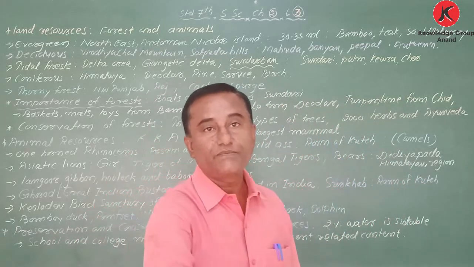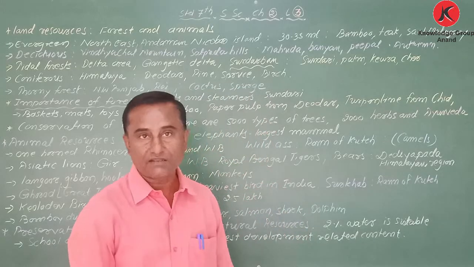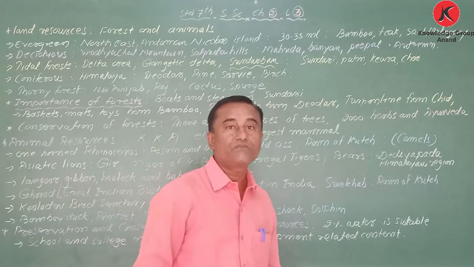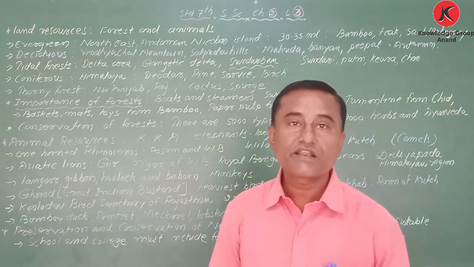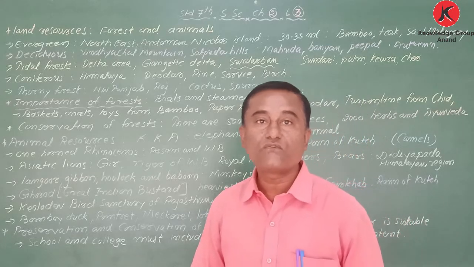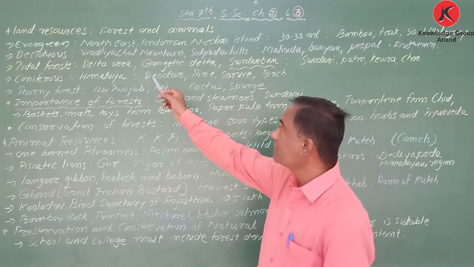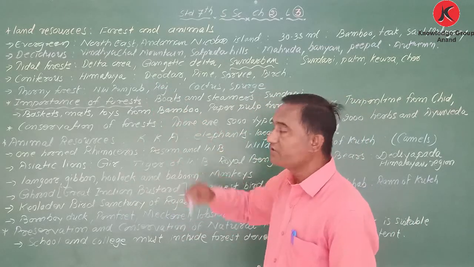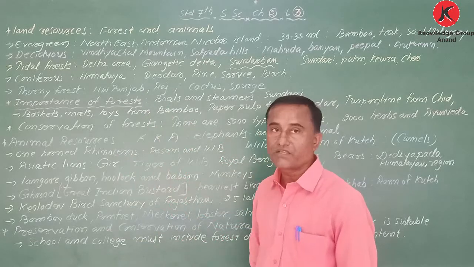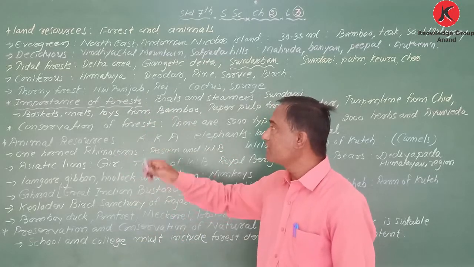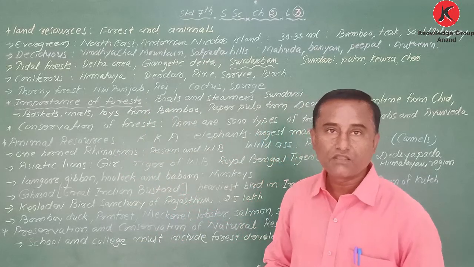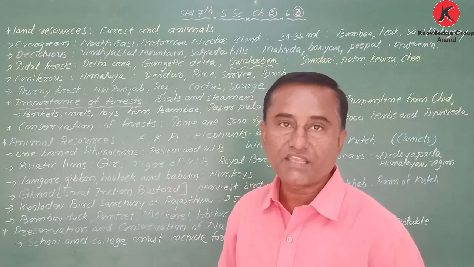Now it is forest, but how many types of forests are there? There are 5 types of forest. I have already written: evergreen forest, deciduous forest, tidal forest, coniferous forest, and thorny forest. So 5 types of forest are there.